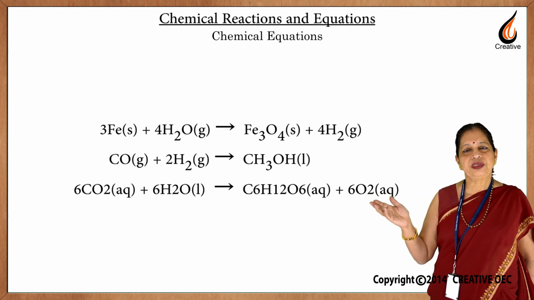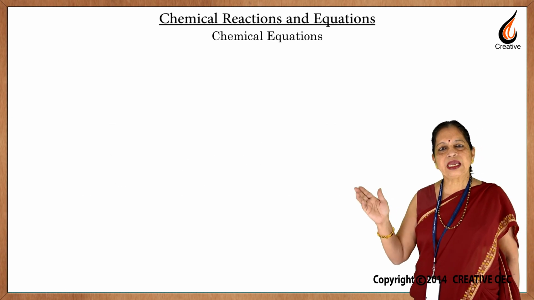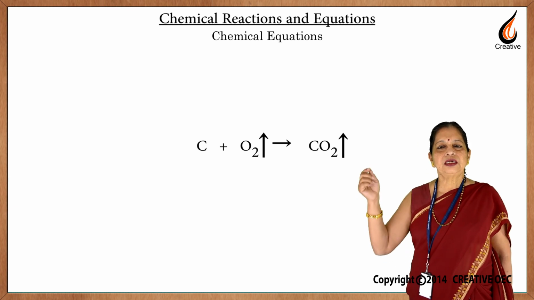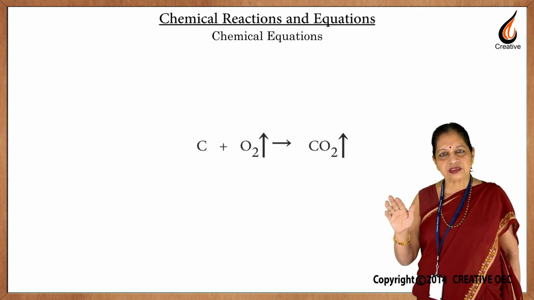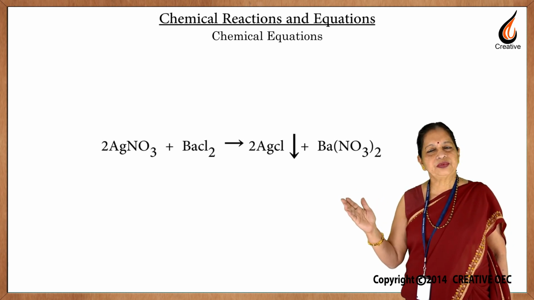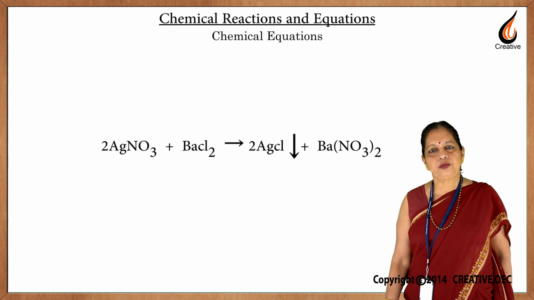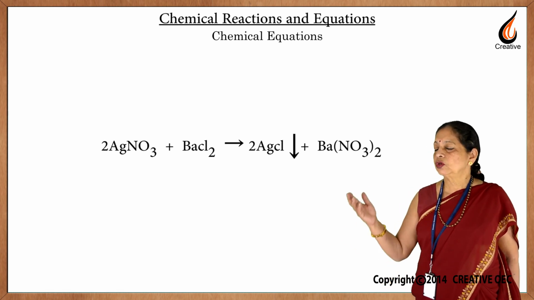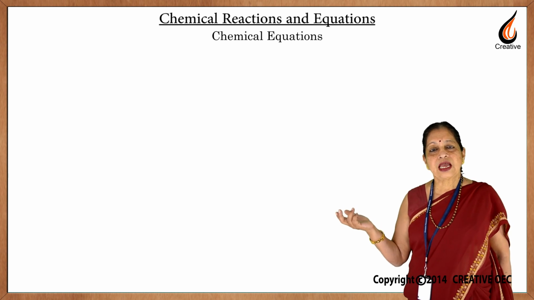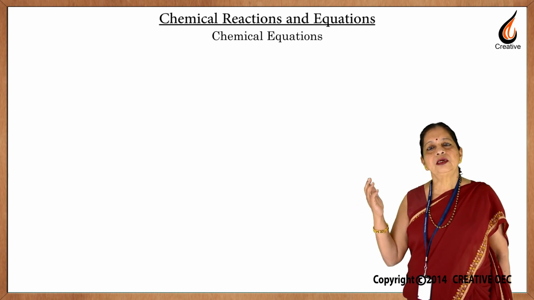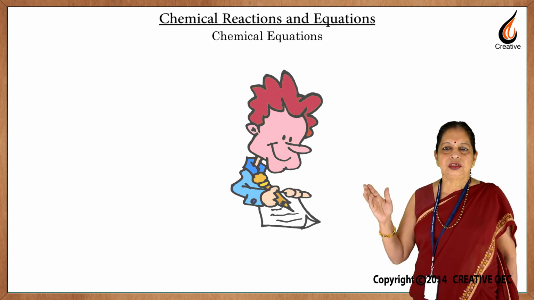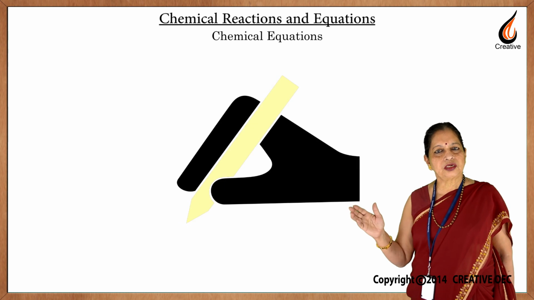Gases can also be represented by using an upward arrow next to the gas. A downward arrow next to a substance indicates that it is a precipitate and an insoluble substance. So, this is how you balance chemical equations, and you will need lots of practice in balancing. So, keep practicing until you are thorough.